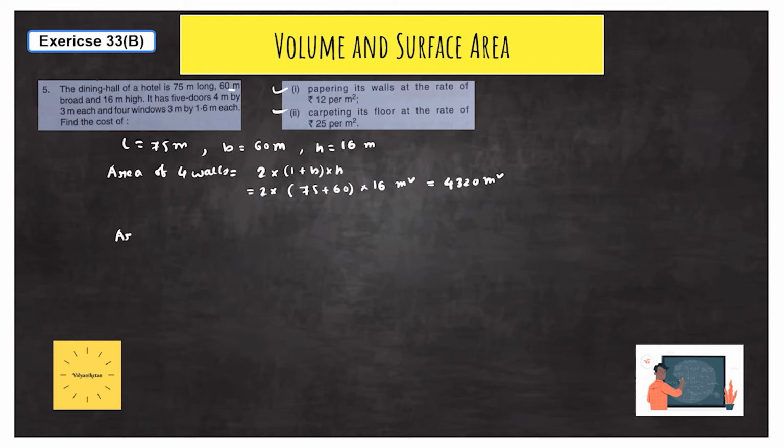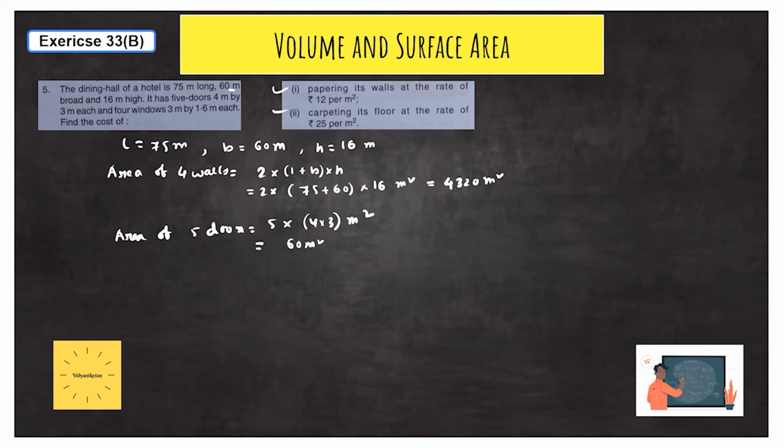Now we need to find out, there are 5 doors. So area of 5 doors is equal to, as the dimensions are given, 5 into the dimension of one door, which is 4 meter by 3 meter. So 4 into 3, it is meter square. So ultimately the answer is 60 meter square.